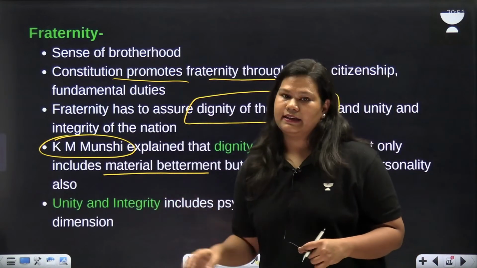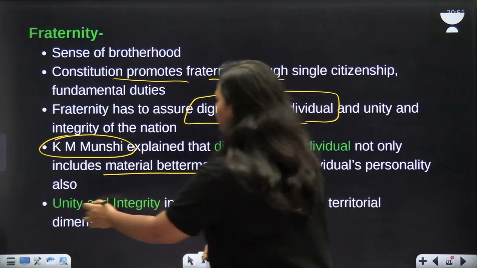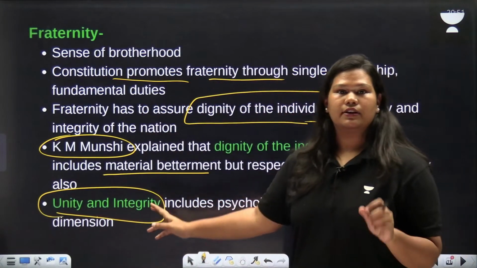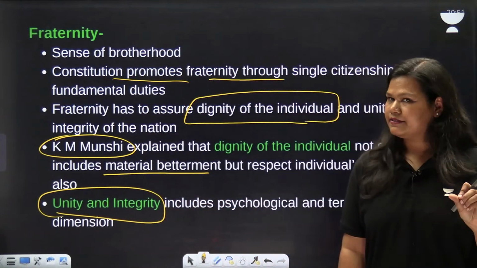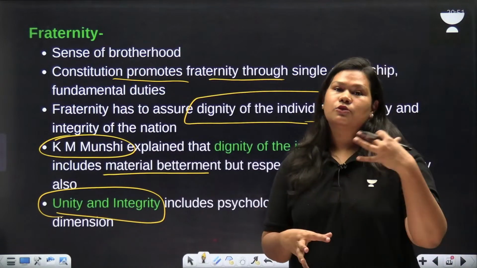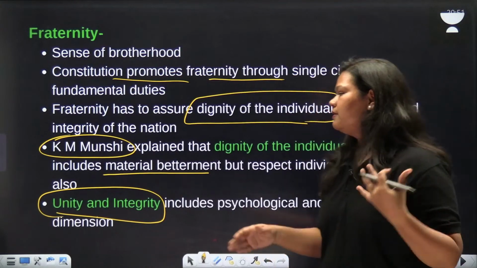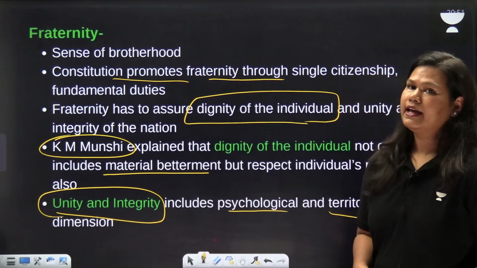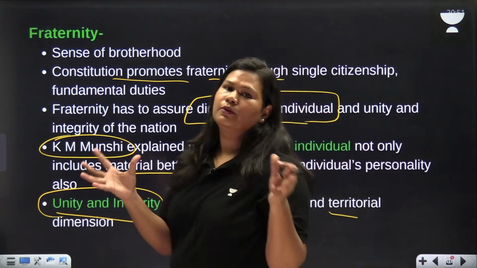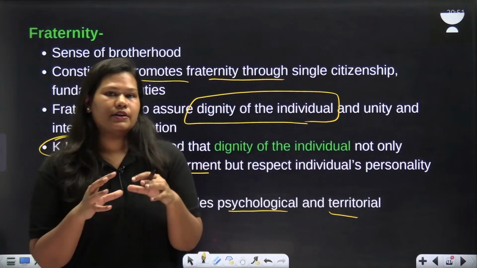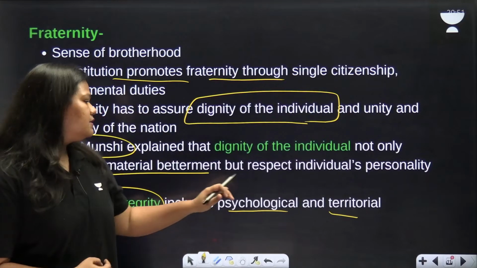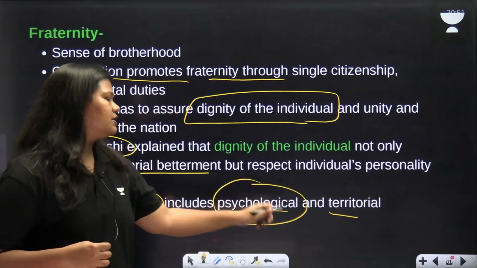Then unity and integrity of the nation. Now, this term, integrity, was added in the 42nd Constitutional Amendment Act 1976 along with socialist and secular. Unity and integrity includes psychological and territorial dimensions. We want India to be united territorially also, because states don't have the right to secede. We want India to be united psychologically also.